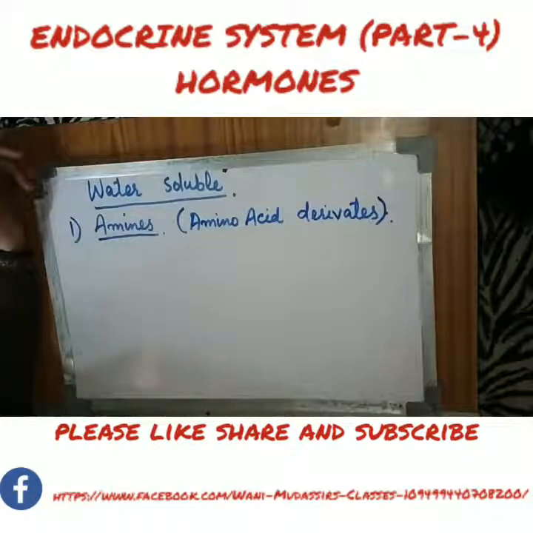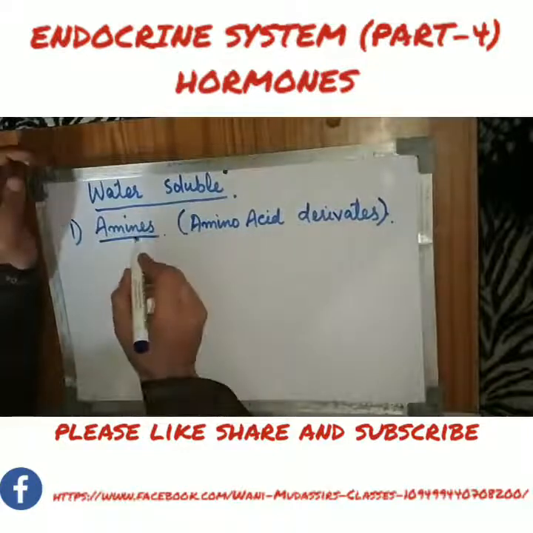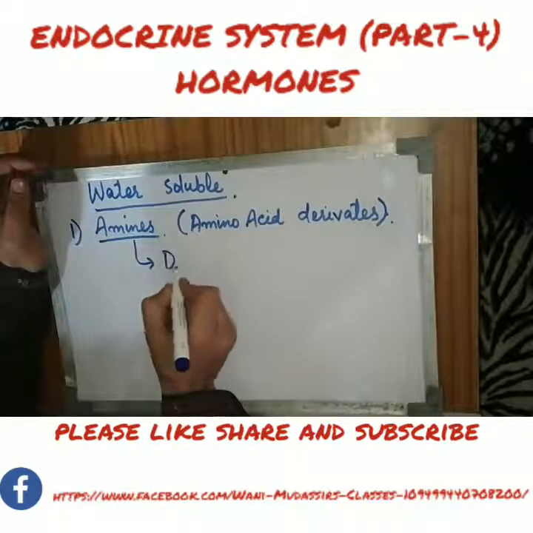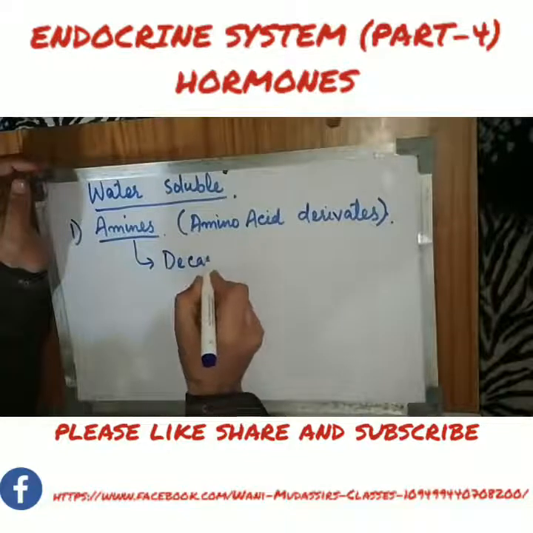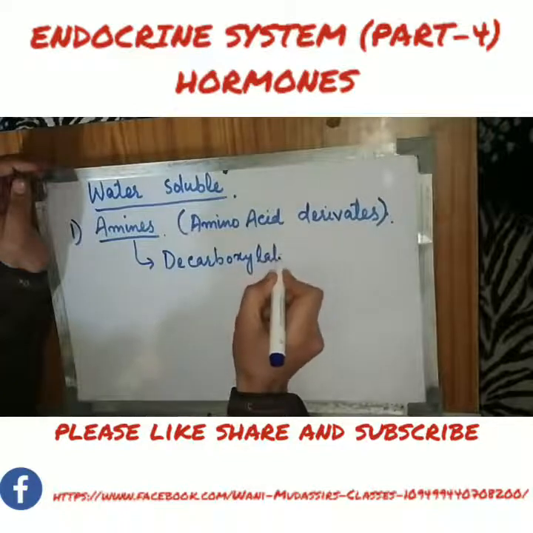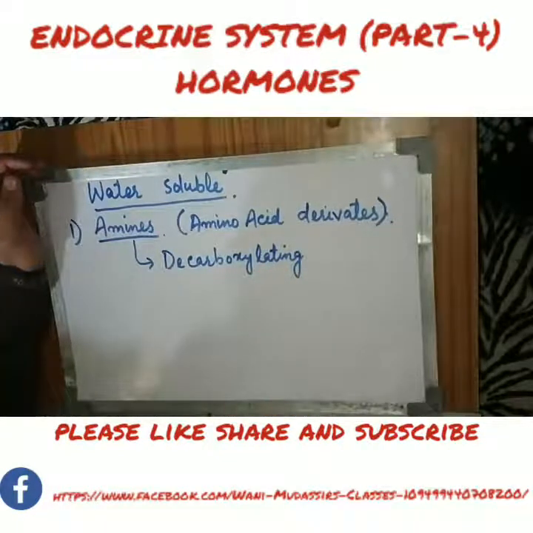These amino acid derivatives or amine hormones are synthesized by decarboxylating, or modifying, certain amino acids.